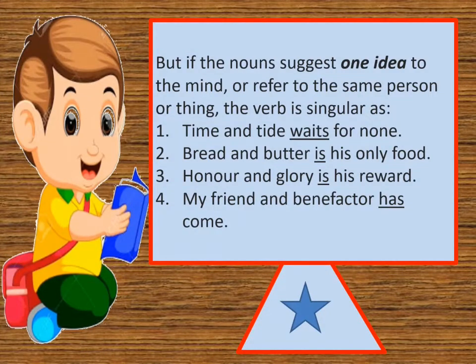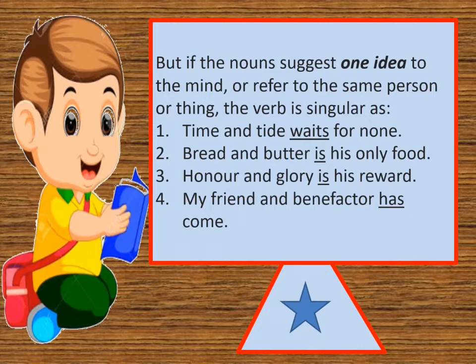But if the noun suggests one idea to the mind or refers to the same person or thing, the verb is singular. As time and tide wait for none. Time and tide, both things are one. So verb will be of singular number. In singular number we use s or es. So wait will be waits. Time and tide wait for none.